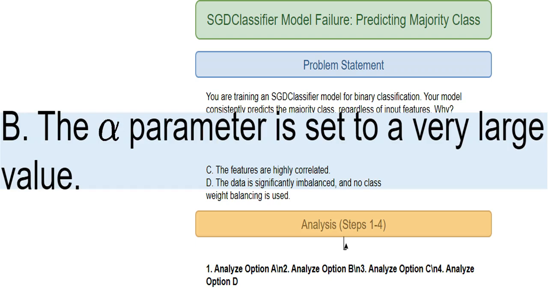A large alpha means strong regularization. Regularization reduces the model's complexity to prevent overfitting. However, a value that's too large will make the model overly simple. It'll essentially ignore the data, leading to simple majority class prediction.